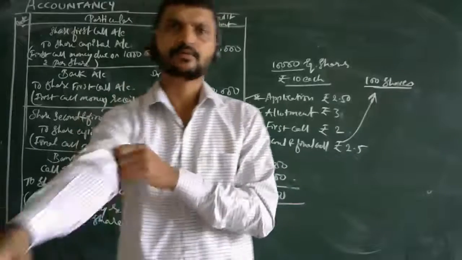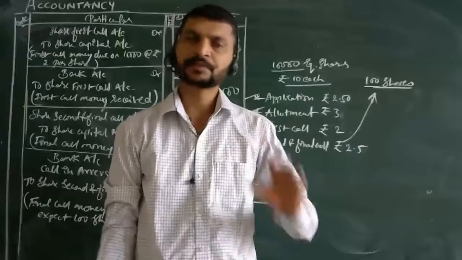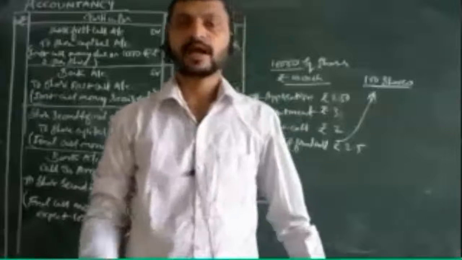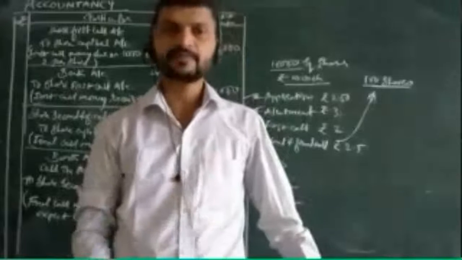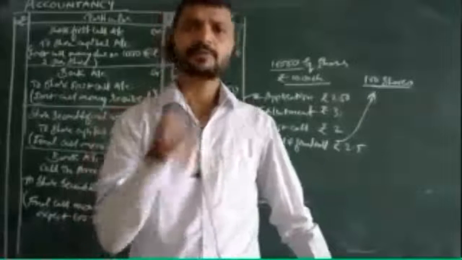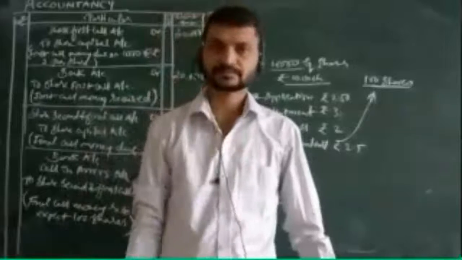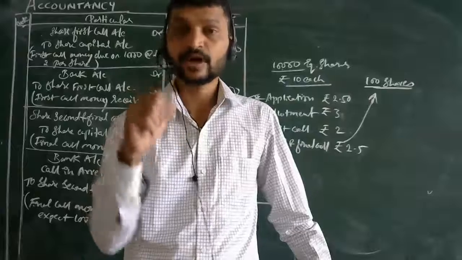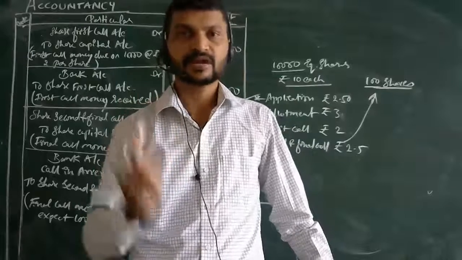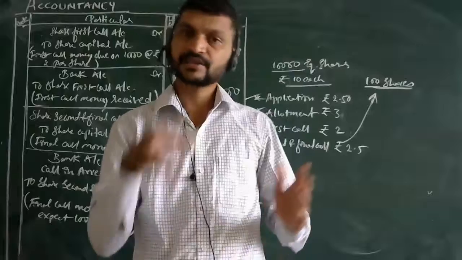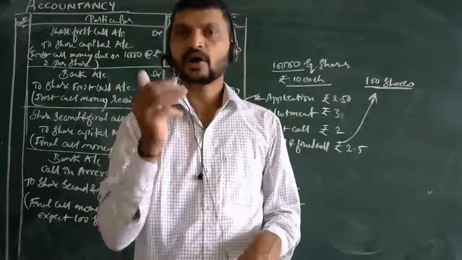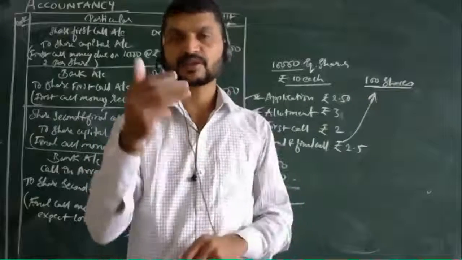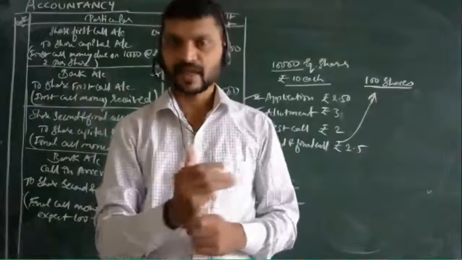Now the second one we are going to discuss is call in advance. This is about calls which are made but money is received beforehand. Some shareholders will pay the money in advance. When you get the money in advance, you have to pay them interest. That amount received in advance will be presented on the liability side under creditors or other creditors. Why? Because in the balance sheet, you mention it under the liability creditors.